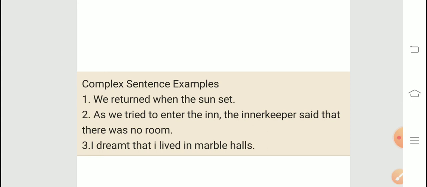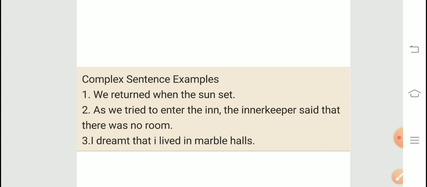As we tried to enter the inn, the innkeeper said that there was no room. So बच्चे, the innkeeper said that there was no room. This is having a complete sense. So this is a principal clause. बच्चे, a principal clause can be at the beginning and can also be at the end. ठीक है. The innkeeper said that there was no room, this is having a complete sense, so this is a principal clause. As is used here as a subordinating conjunction. So as we tried to enter the inn, this is a subordinate clause.